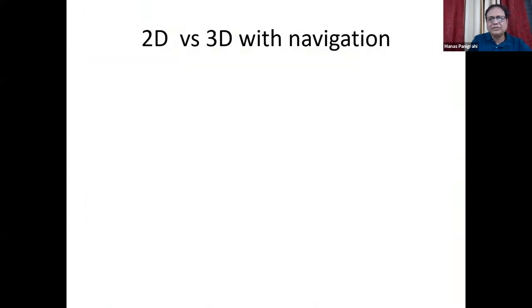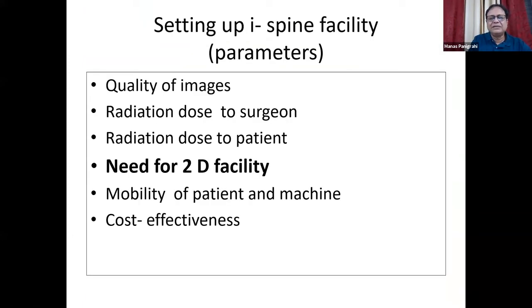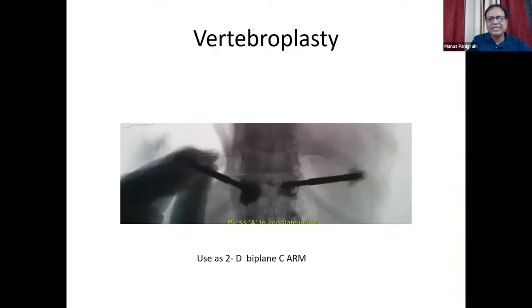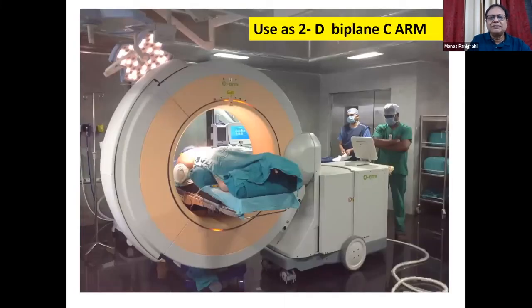Now, is there a need for 2D visualization in our patient? Especially when you are doing vertebroplasty, one cannot work only with 3D pictures, because it's real time while injecting, and one has to have a C-arm with a biplane. So in that case, C-arm is better, but O-arm is not bad, because O-arm also has the facility of a biplane, whereas not all C-arms have a biplane facility, and ICT doesn't have a biplane. So that is the advantage with an O-arm, where one can use it as a biplane also.